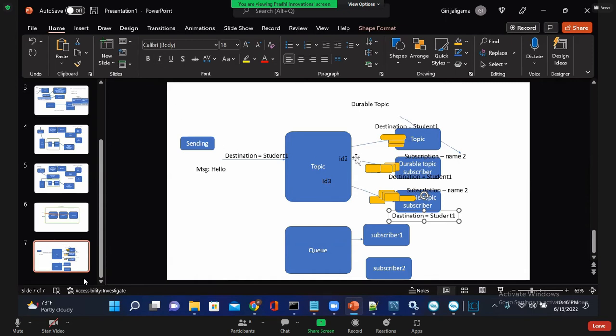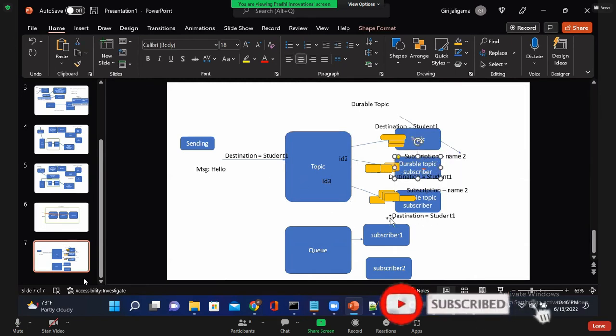So how this JMS is designed is, suppose Anusha started with subscription name 2. The JMS server checks whether the subscription name is unique and available or not. If it is, it allows this subscriber to start.